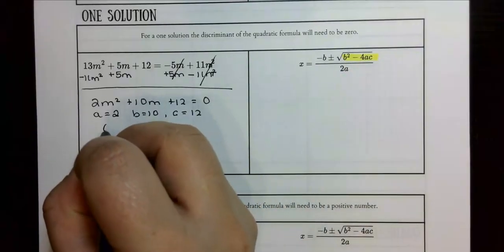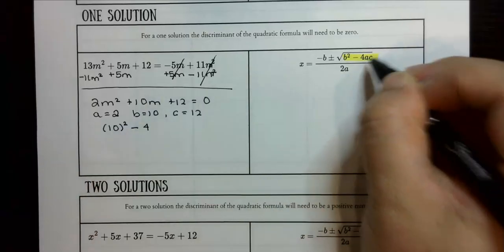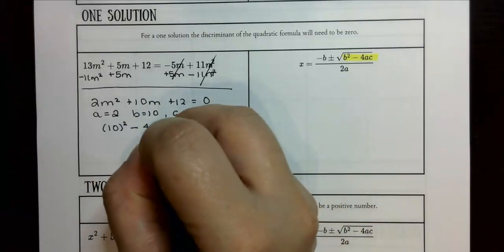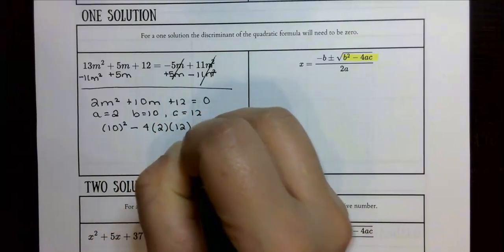Notice it says b squared, so I'm going to take the b, put it inside parentheses, and then square it, minus 4. Remember the 4 is from the formula. Then we multiply by 2, which is our a, and 12, which is our c.